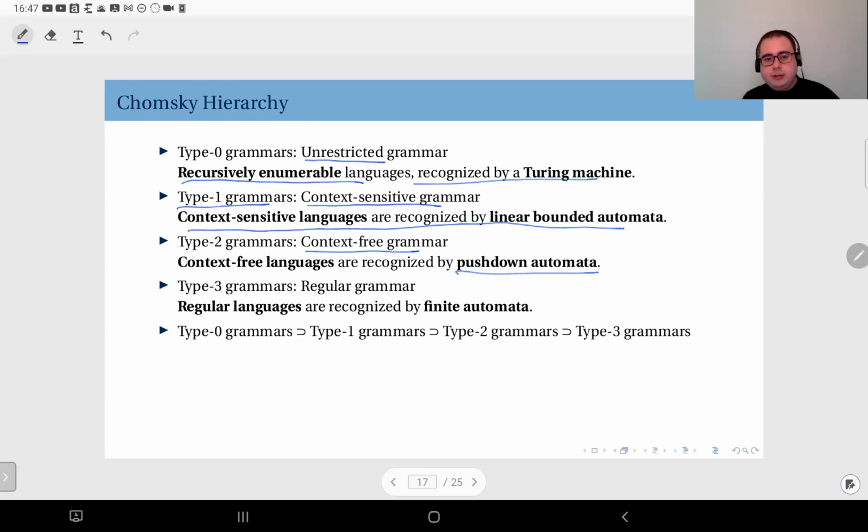Remember, this is a finite state automaton plus a stack, which is infinite. And finally, type 3 grammars are called regular grammars. These are regular languages, and they are recognized by finite automata. So type 0 grammars is a superset of type 1, which is a superset of type 2, which is a superset of type 3, which are regular languages. And this hierarchy was defined by the famous American linguist and philosopher Noam Chomsky.